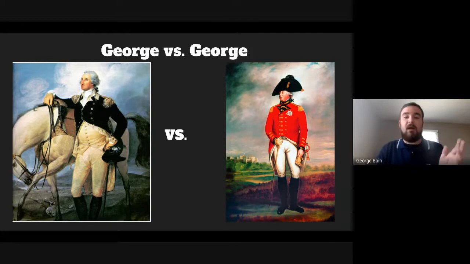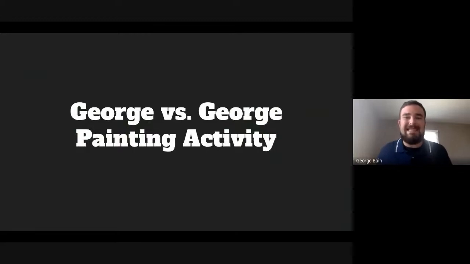So on the left we have George versus George. On the left, we have George Washington here. On the right, we have King George. What you're going to do today is what's called the George versus George painting activity. This is going to be your solo activity. You are going to look at these two paintings, analyze them, and decide how these represent their people.